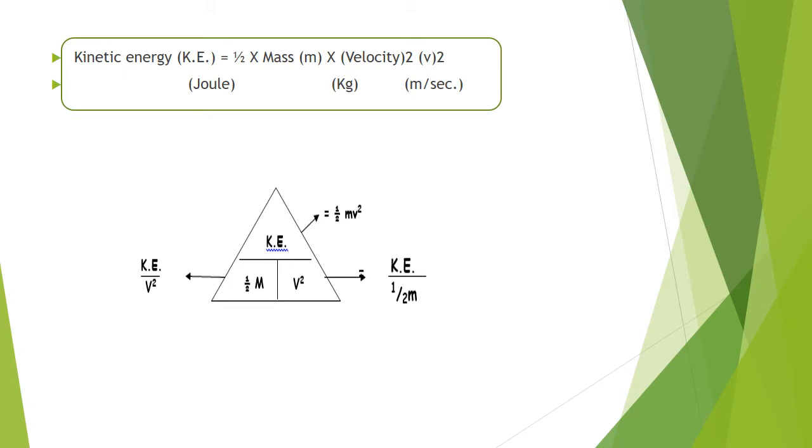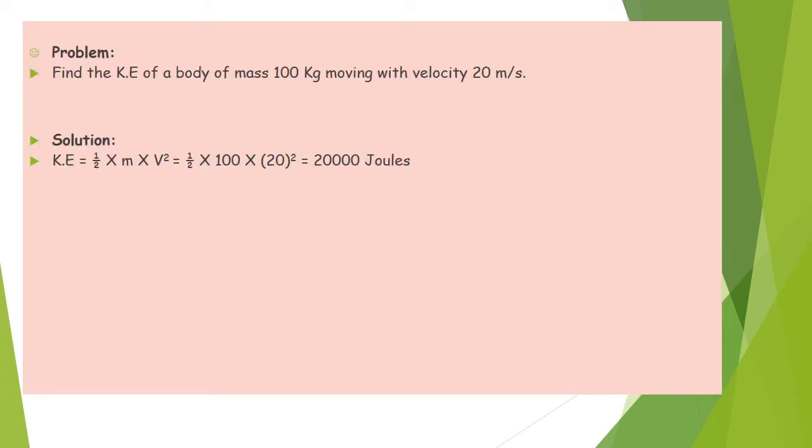So the rule of kinetic energy equals half times mass times velocity squared. The units: kinetic energy is joule, mass is kilogram, velocity is meter per second. Find the kinetic energy of a body of mass 100 kilograms moving with velocity 20 meters per second. So we can apply the rule first: kinetic energy equals half times mass times velocity squared. So half times the mass, which is 100, times the velocity, which here is 20, squared, equals 20,000 joules.